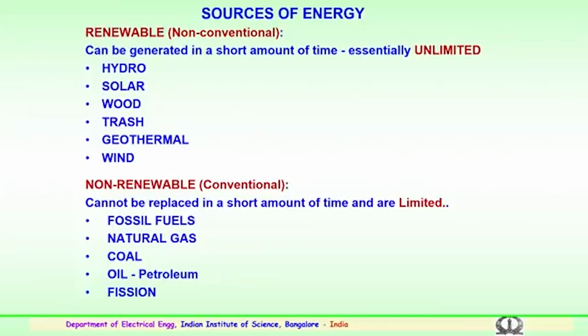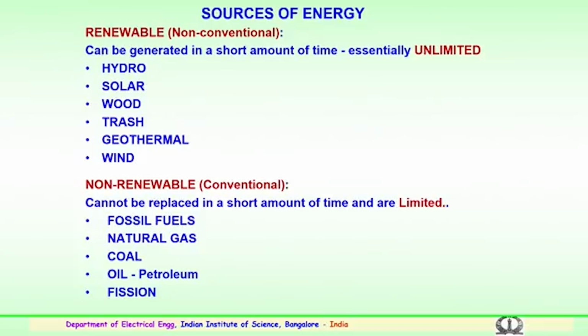We have categorized them into two divisions. Renewable sources, which are basically non-conventional, can be generated in a short amount of time, and these are essentially unlimited, so abundantly available. The resources that come under this category are hydro, solar, wood, trash, geothermal, wind, etc. All these come under the category of renewable energy sources.